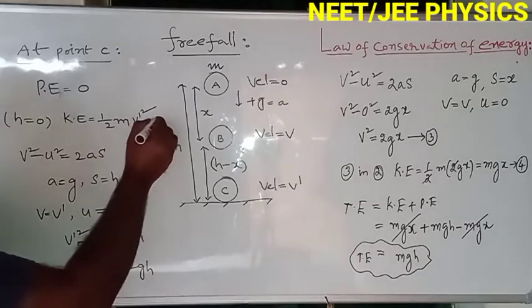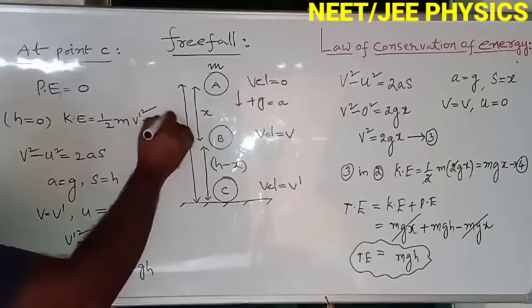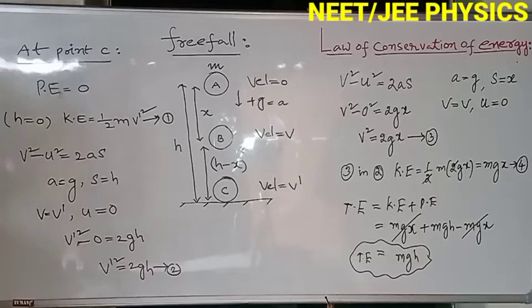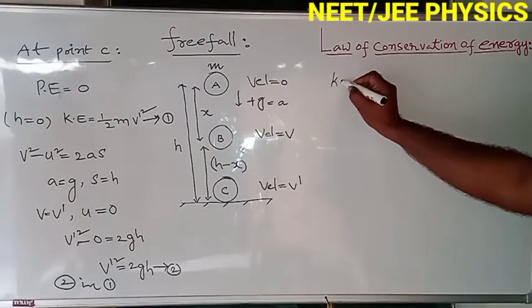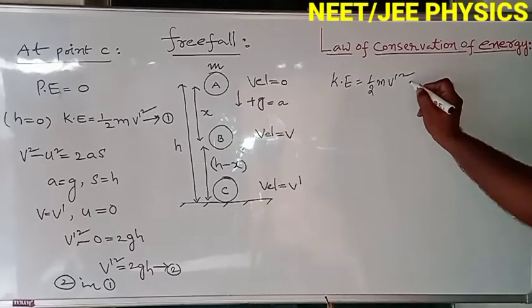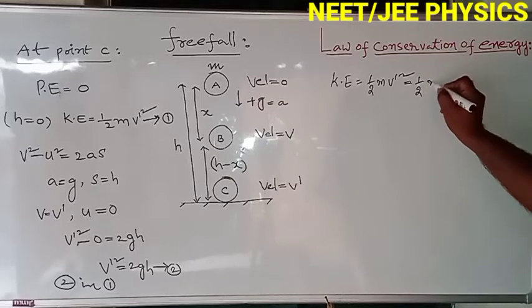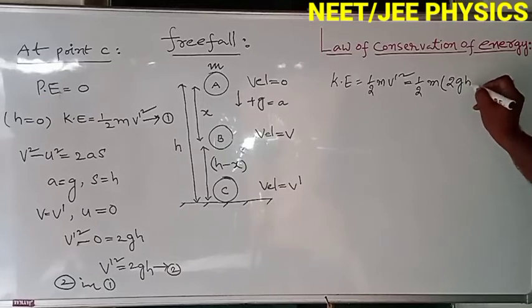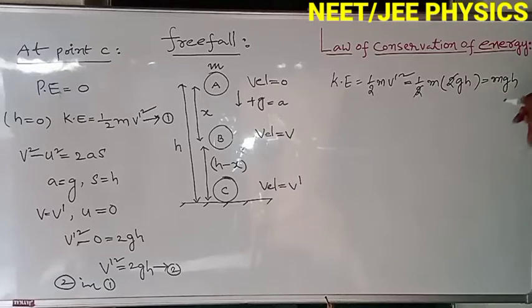Now substitute this value in equation 1. Assume this is equation 2. Now substitute equation 2 in equation 1. Kinetic energy equals half m v dash square, equation 1. In that, the v dash square value is 2gh. I am substituting 2gh, the 2 gets cancelled, and the value is mgh.